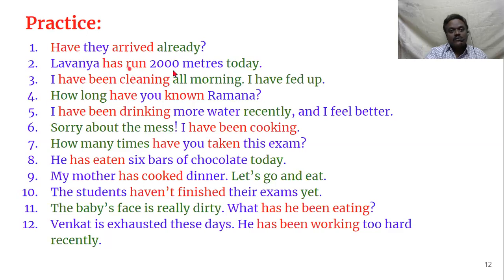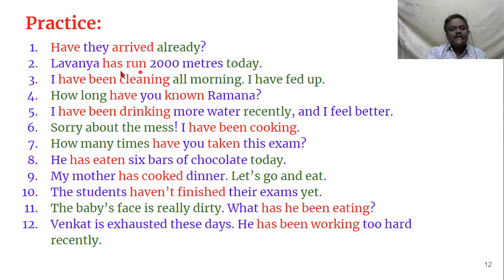Lavanya has run 2000 meters today. The verb is "has run," present perfect. But the suggesting word is "today." Today means it is not yet complete. Today is still going on. If it is once completed, we say yesterday. So since we are using "today" in this sentence, today is still going on and the action is complete.